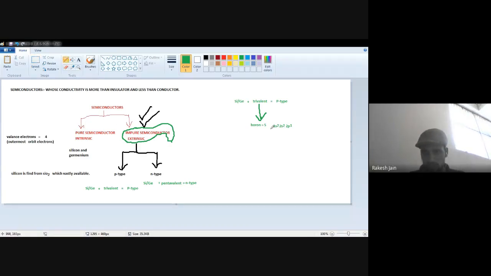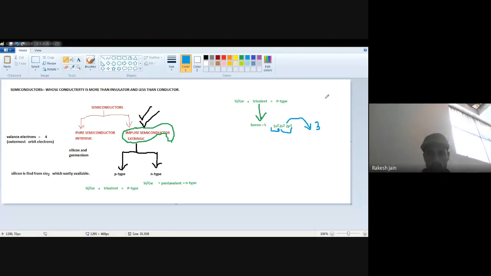This is your first orbital, and this is your second orbital. Only 2 orbitals. So which one is the outermost orbital? This one. And what is the number of electrons in the outermost orbital? That is 3. It means boron consists of 3 valence electrons. Outermost orbit electrons are known as valence electrons, as I told you. So it means boron is a trivalent impurity.